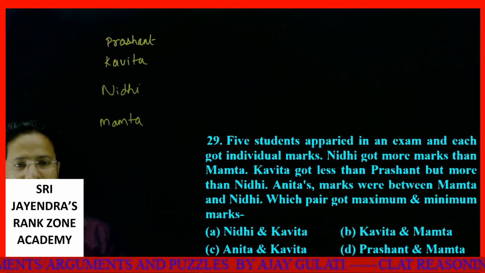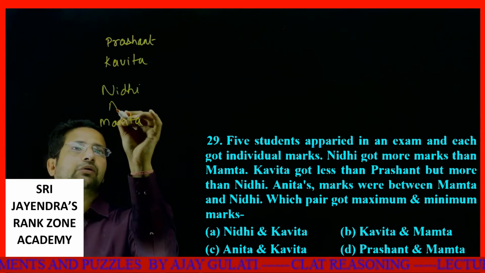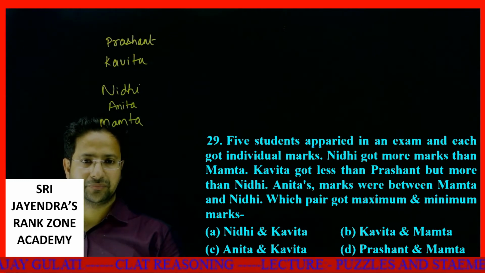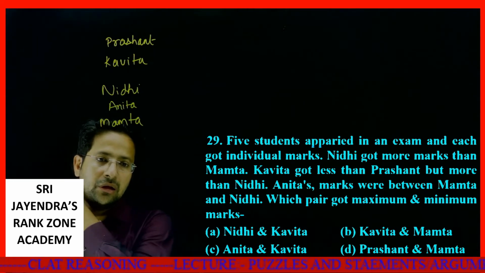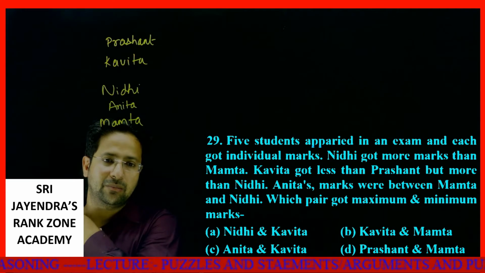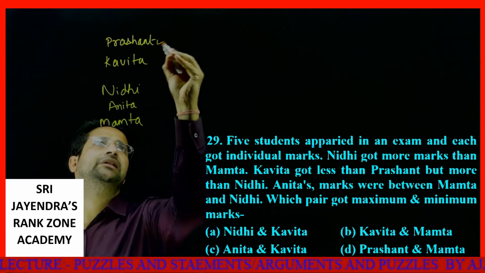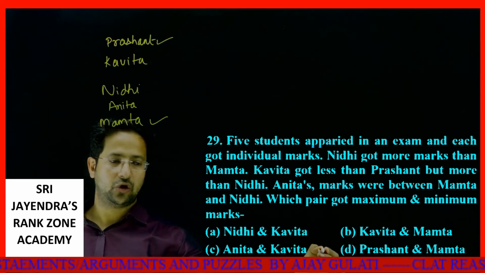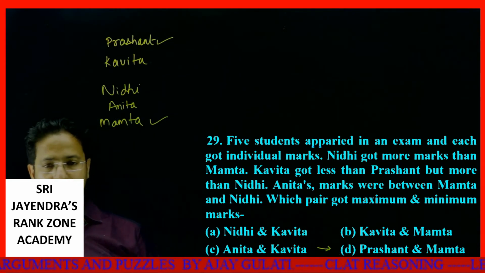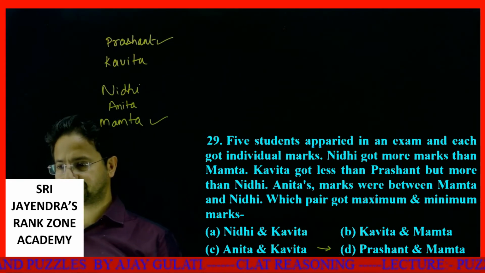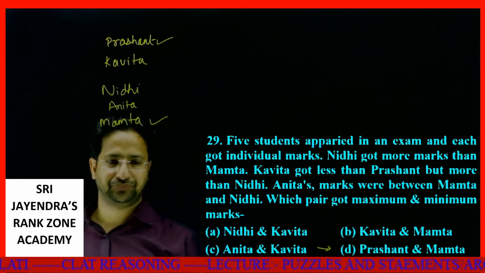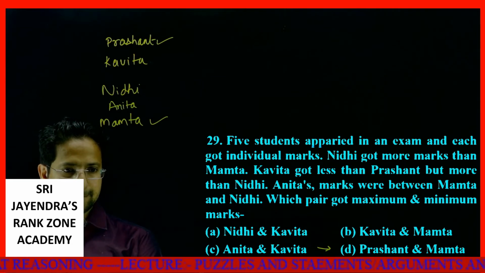Anita's marks were between Mamta and Nidhi. Which pair got maximum and minimum? Maximum was Prashant. Minimum was Mamta. Prashant and Mamta. Option D is your answer. Okay, my dear students. This part is easy and we are able to solve it easily.